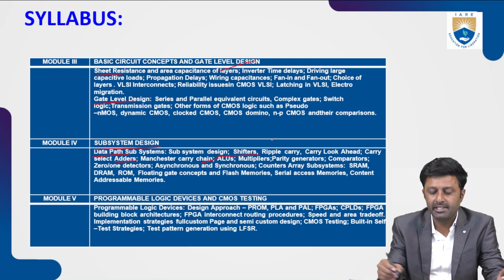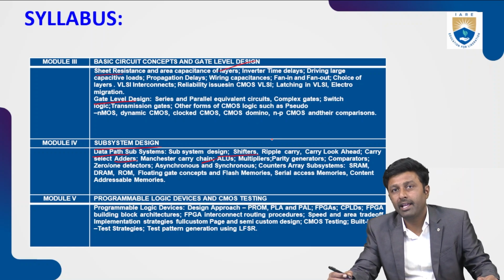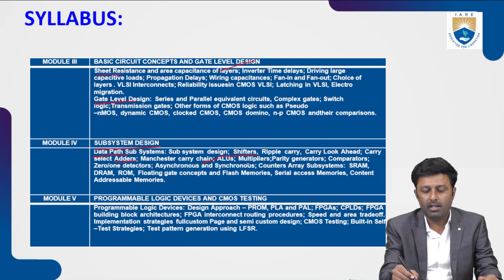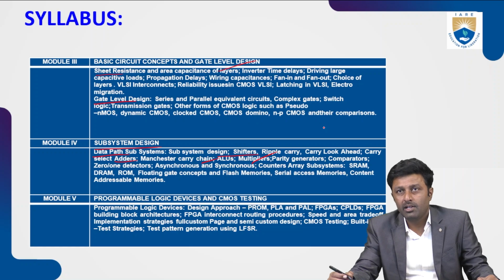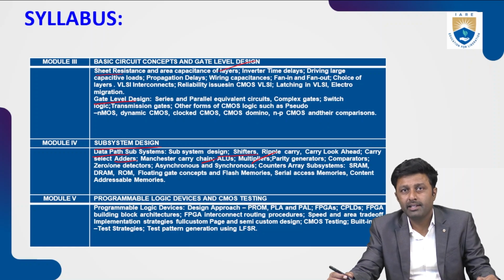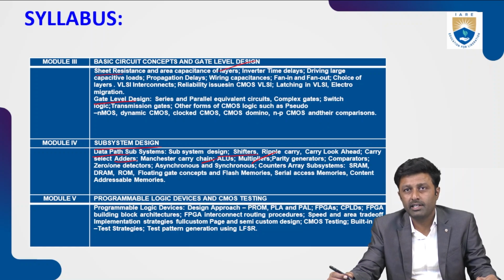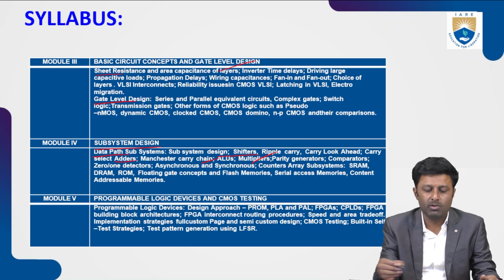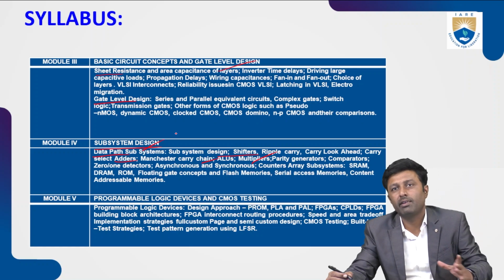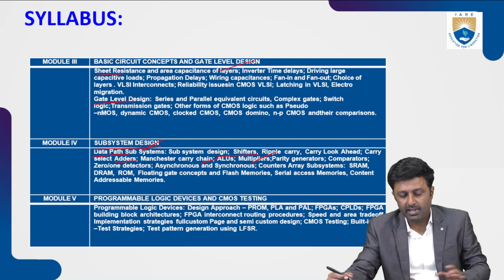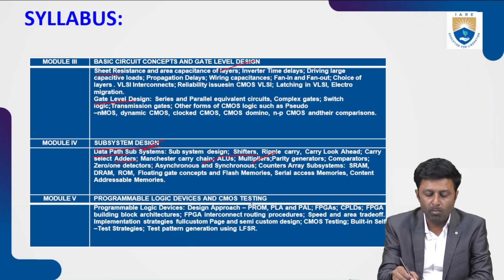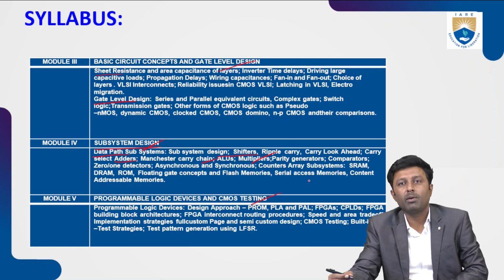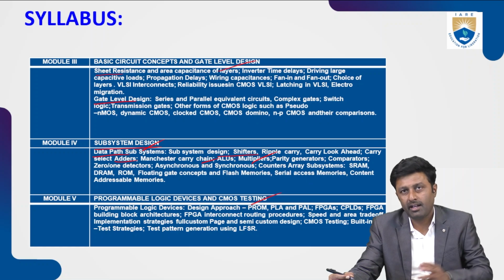Then the Manchester carry chain. Then we'll be talking about the ALU, then the multipliers, then comparators, then detectors, synchronous and asynchronous counters here. So all these things we'll be talking about in the subsystem design, which are very important sections of this VLSI design.